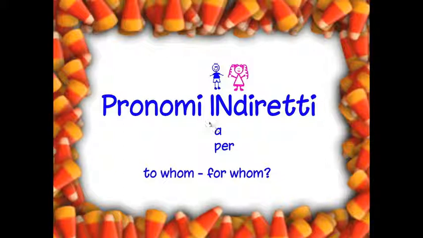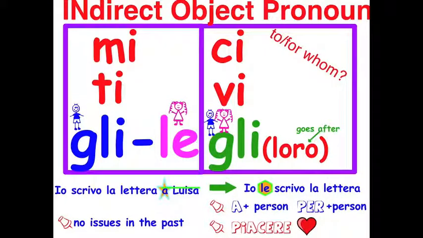Okay, so these are the indirect object pronouns, normally for people. Okay, you might have your odd sentence, it could be an institution, for example, but for the most part, you're dealing with people, and you will be dealing with the prepositions a and per. When you use the indirect object pronoun, it takes care of a and per. These will be eliminated. Okay, so let's see the list of indirect object pronouns.